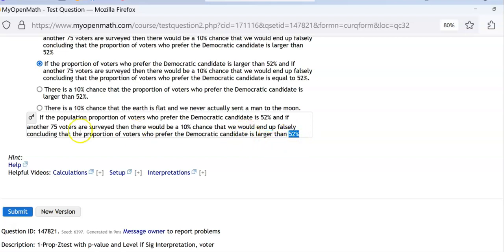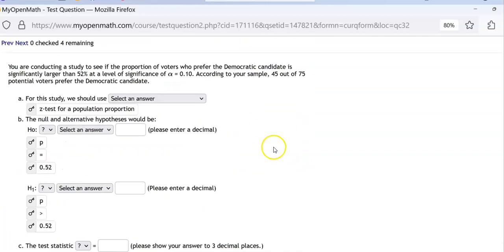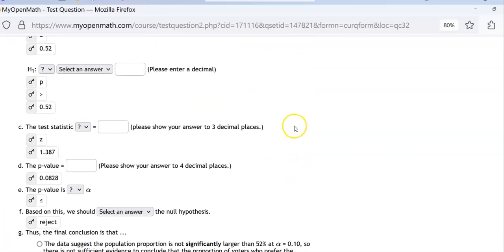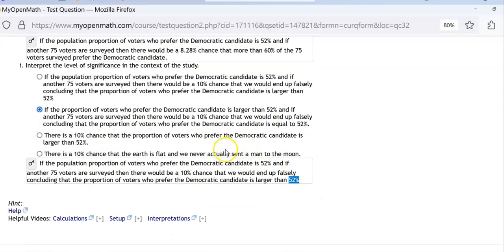So really, every piece of information you need for part I is in the original wording of the problem. You could basically read this and jump right to I and get it right. You don't have to do anything else if you wanted to just get part I right. Again, it's going to start with, so now if you look at this, the population proportion, if the proportion.